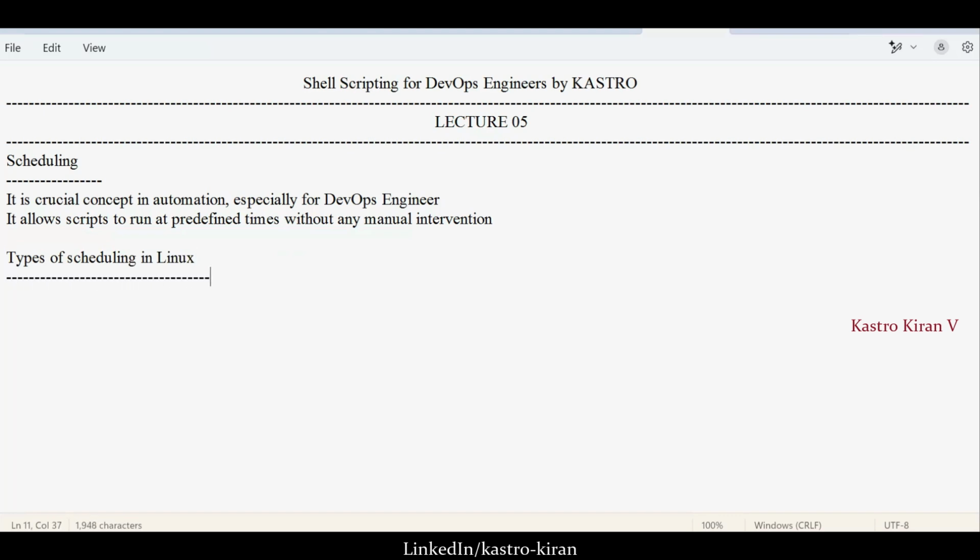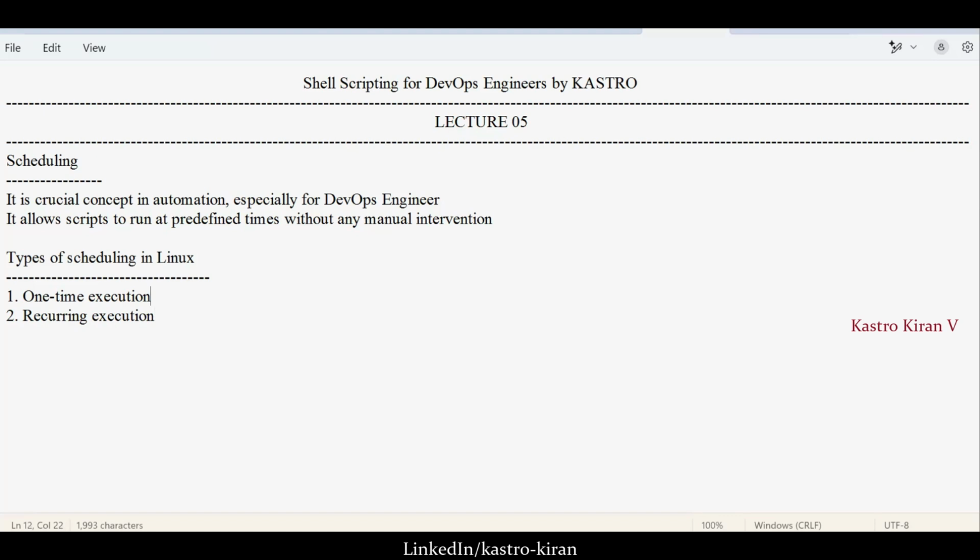Generally, we have two types of scheduling in the Linux operating system. The first one is called one-time execution, and the second one is called recurring execution.